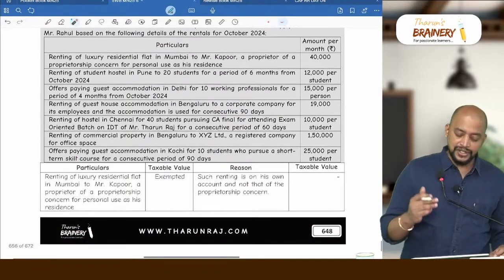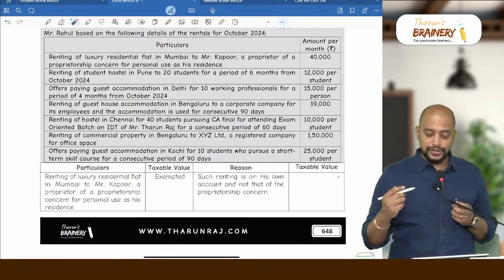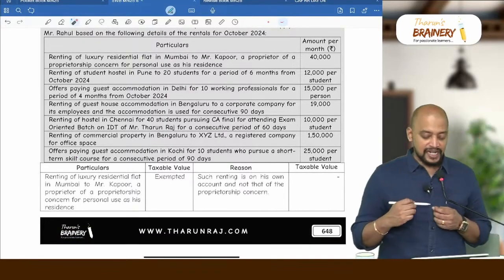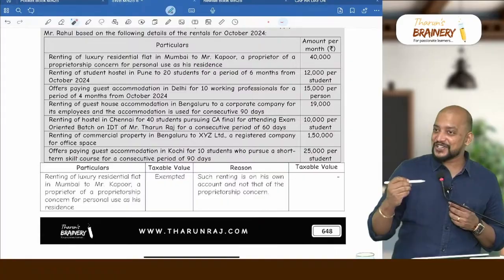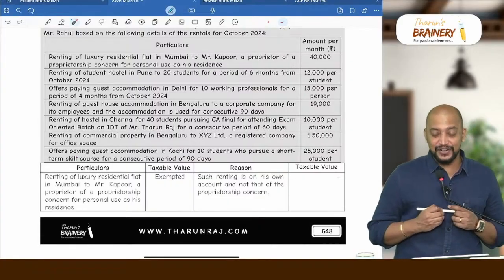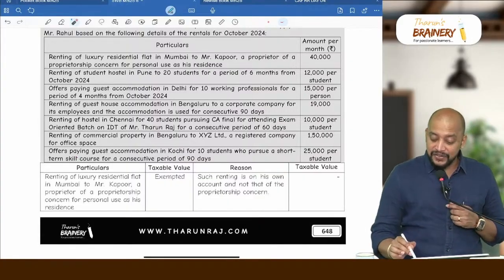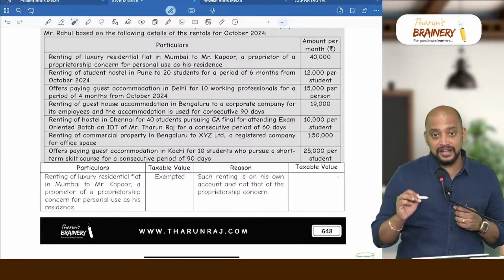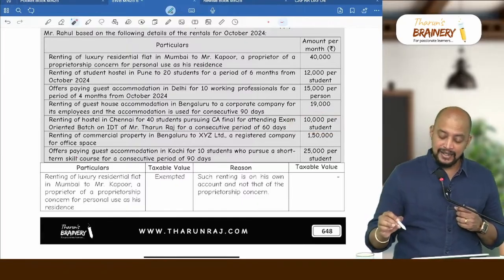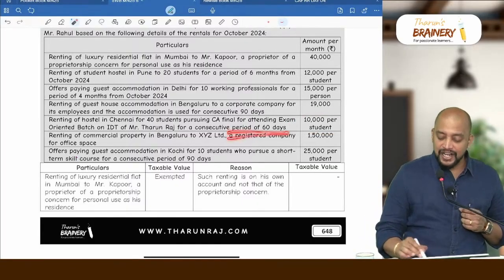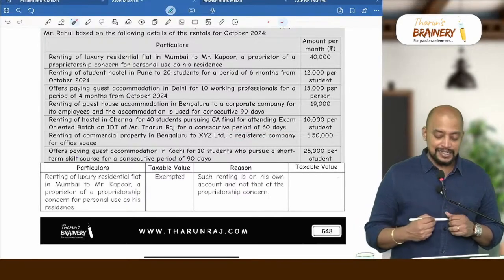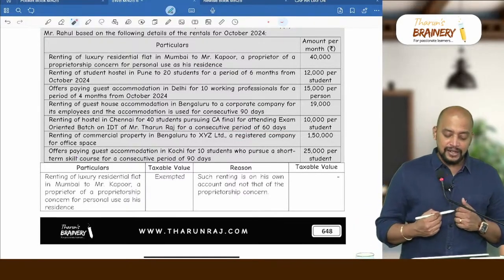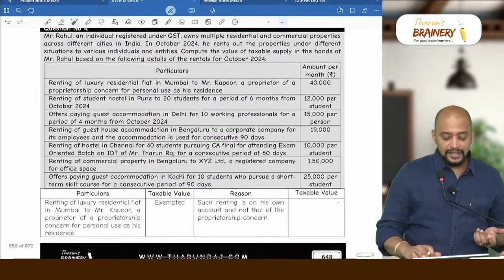Renting of hostel in Chennai for 40 students pursuing CA final for attending an exam oriented batch on IDT of Mr. Tharun's for a consecutive period of 60 days. What is your answer? Even though the charges are less than or equal to 20,000, the number of days should be minimum 90 days. Here it is only 60 days. Due to that reason, it will be taxable, and it will be taxable in the hands of Mr.